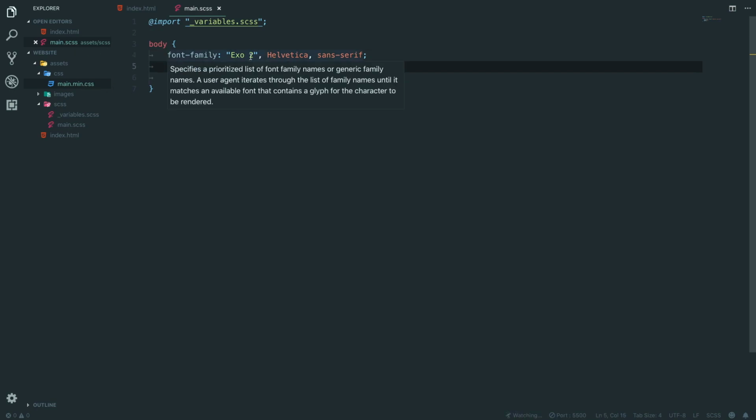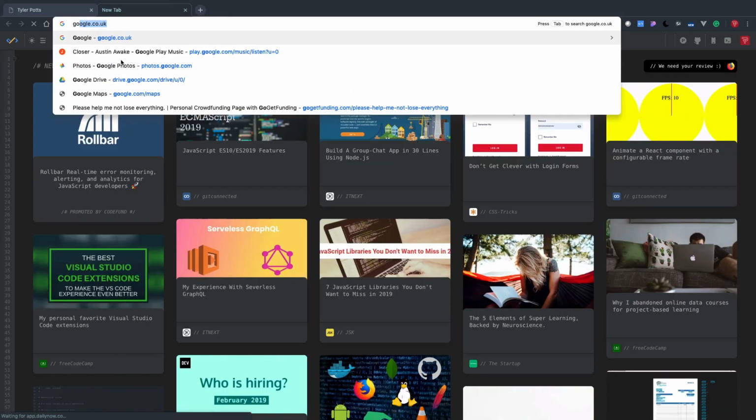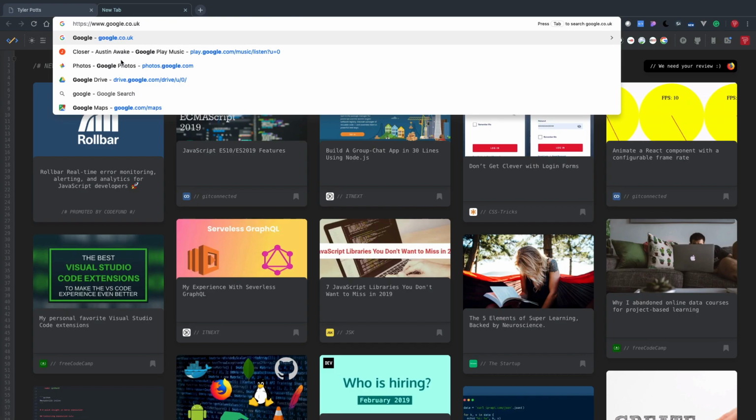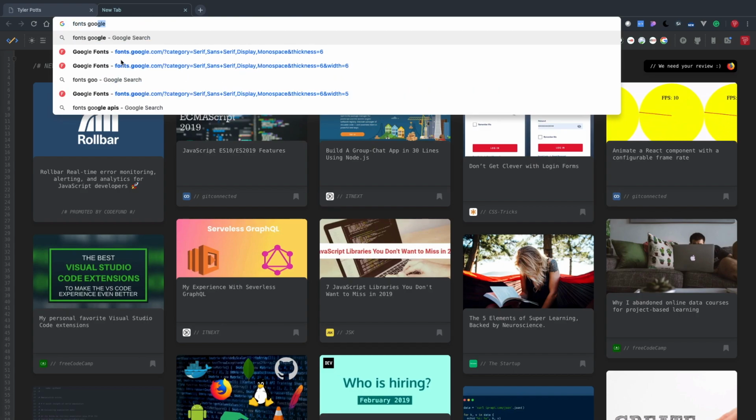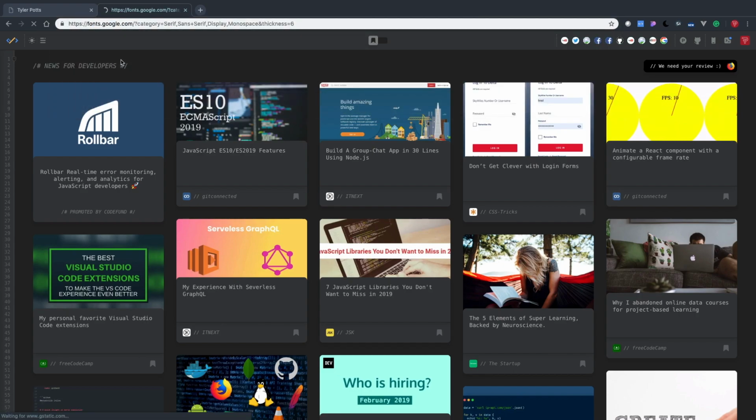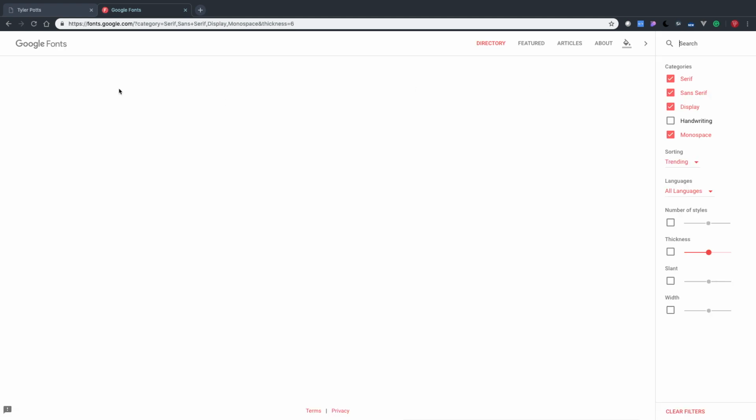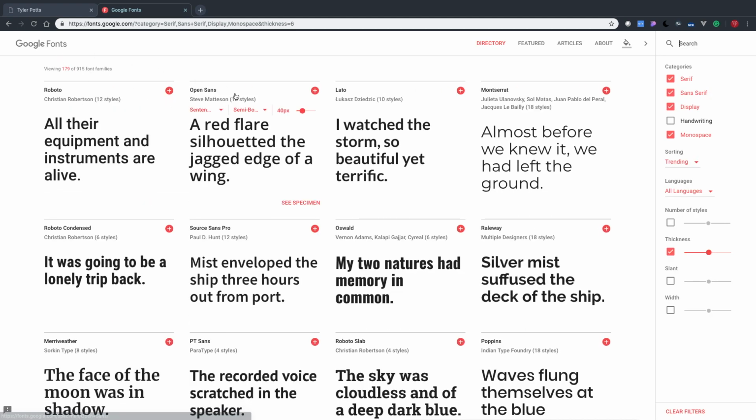I'm going to use Google Fonts to import a font. I think we will go pick one soon. Actually, no, let's do it now. We're going to go to Google Fonts. Okay, so it is what I thought it was. Sorry, my bad. Yeah, so here we are. Let's have a look.